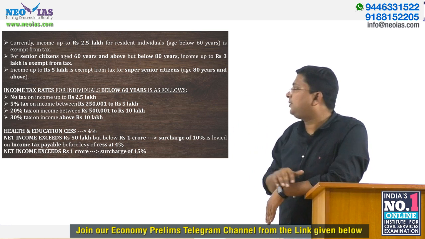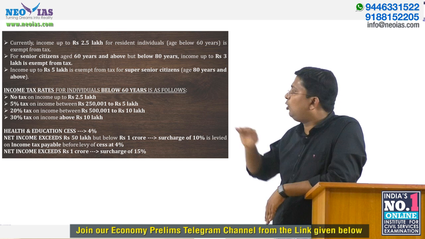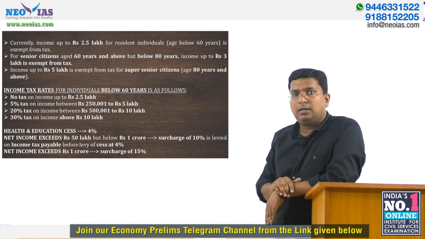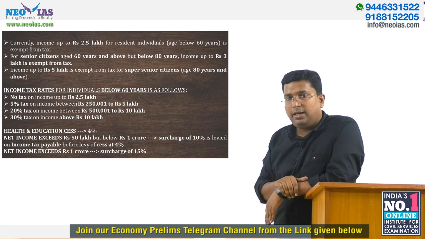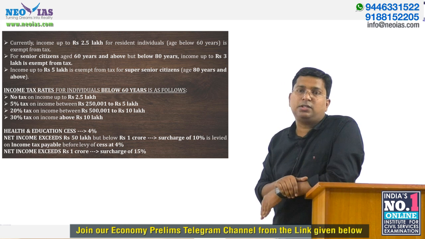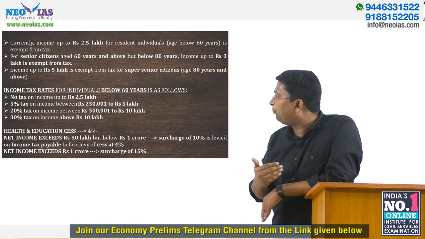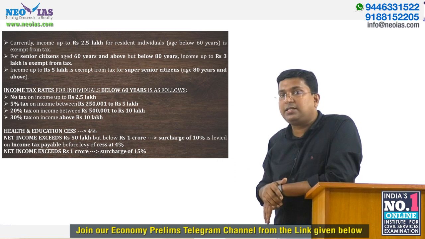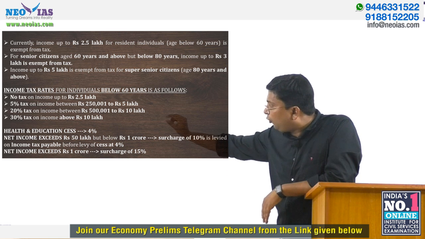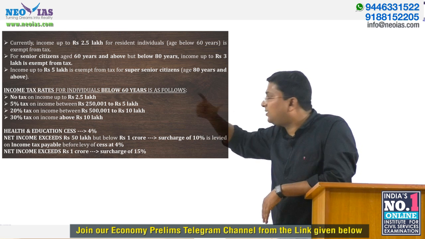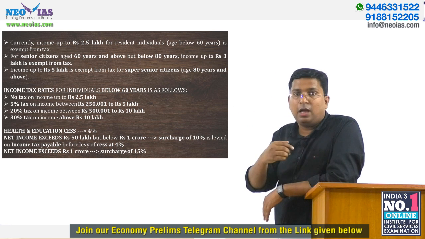And along with this tax rate, there is cess. I told you 2018-19 introduced the health cess. So we have a health and education cess of 4%. Now try to understand that this 4% is on your tax.